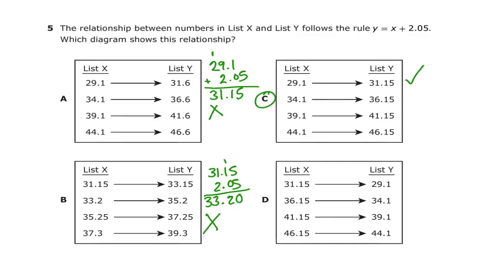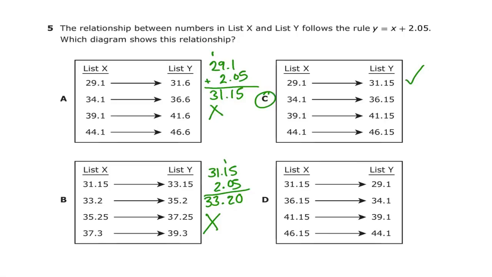So now that I've already calculated for A, 29.1 plus 2.05 is 31.15, before I even move to B, I can look across and see C has 29.1, and it has list Y as 31.15, which I know is the answer. So I automatically know that's my answer, which it is.